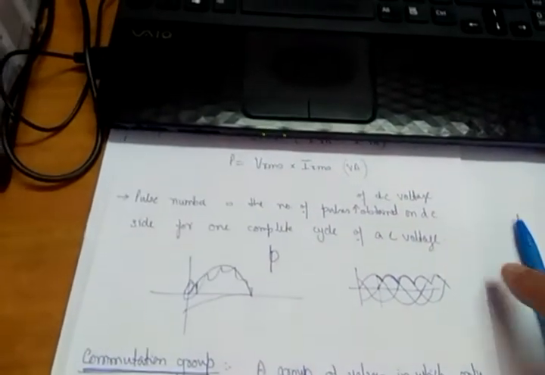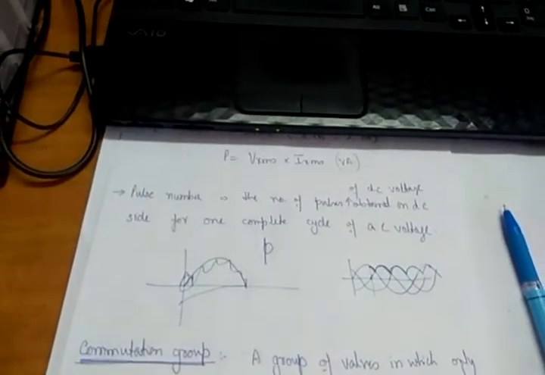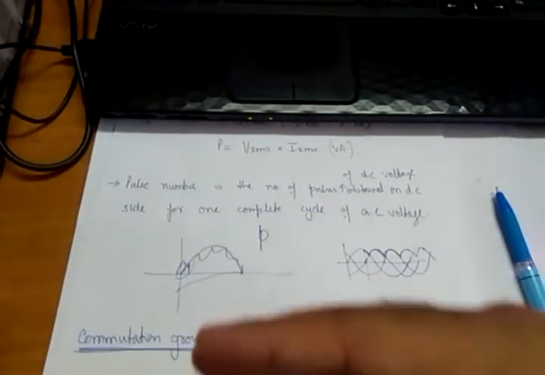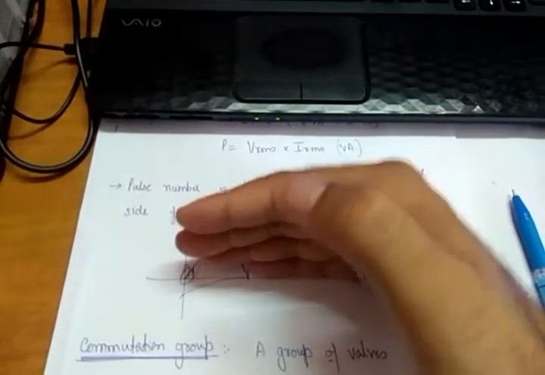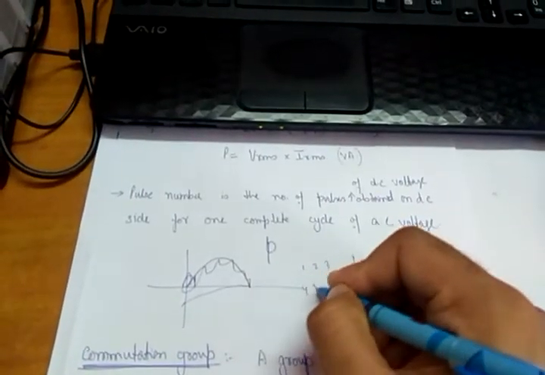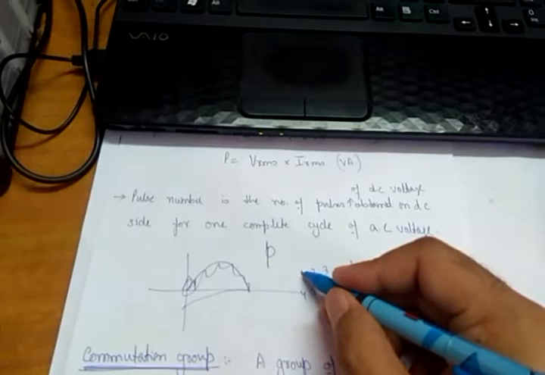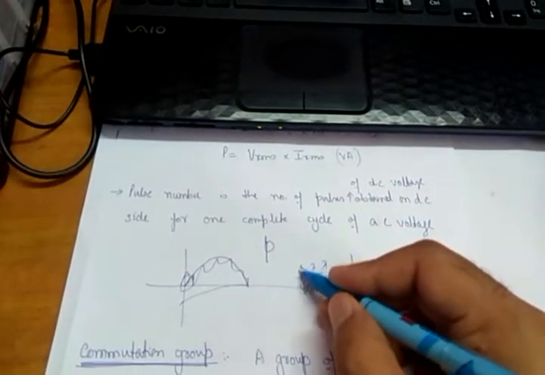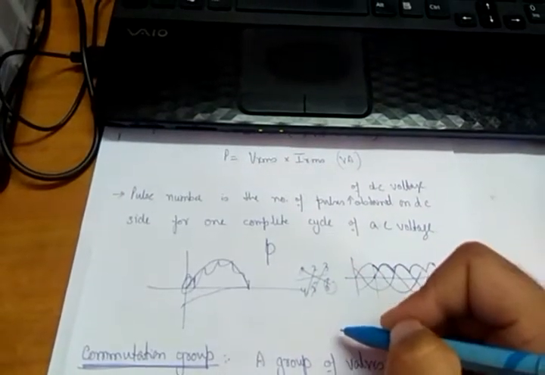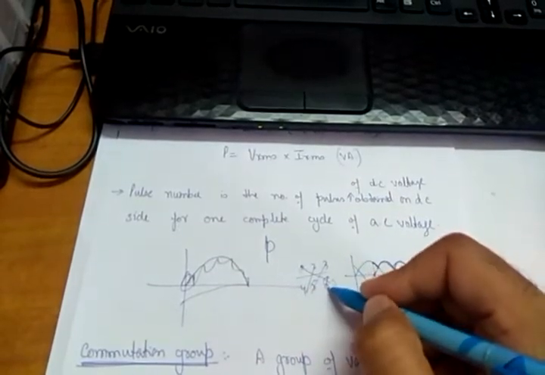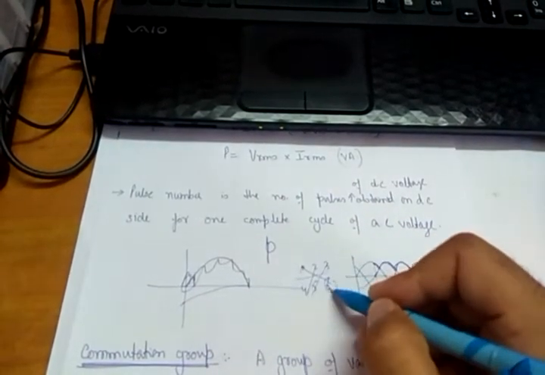The next is the commutation group. You must have studied the three-phase converter in your power electronics. You know that we have three switches on the upper side and three switches on the lower side of this three-phase converter, like switches 1, 2, 3, 4, 5, 6. They conduct as 1, 6, 2, 3, 4, 5. So one is conducting from the upper group and one from the lower group. Out of 6, how many are conducting? Two are conducting. So these two will form a commutation group. Means 1 and 6 are conducting, they will form a commutation group.